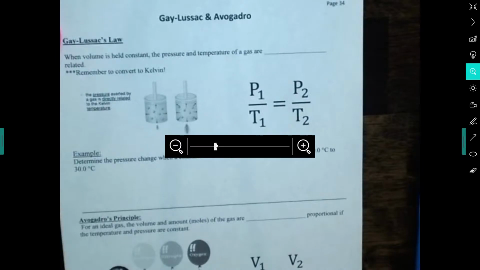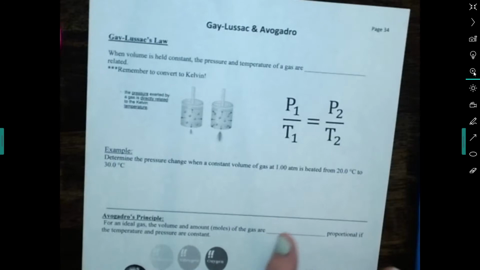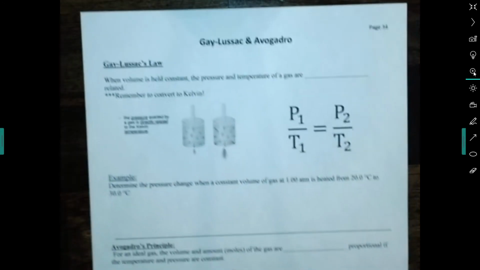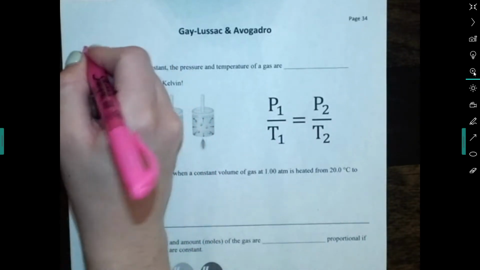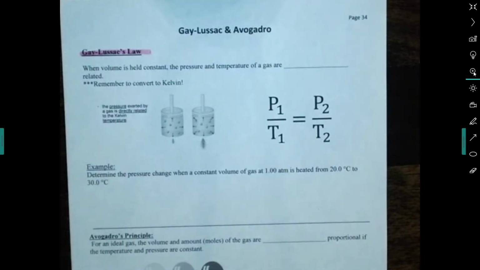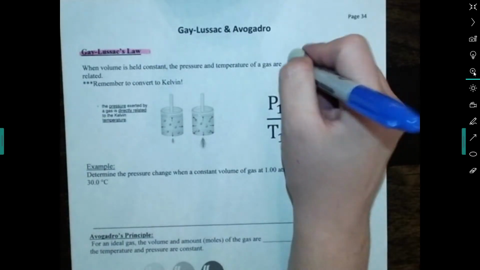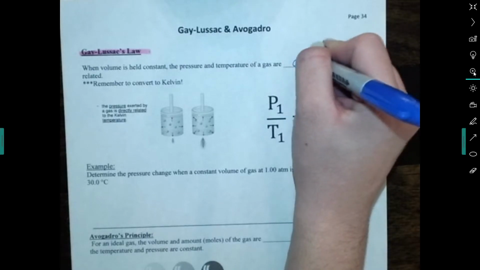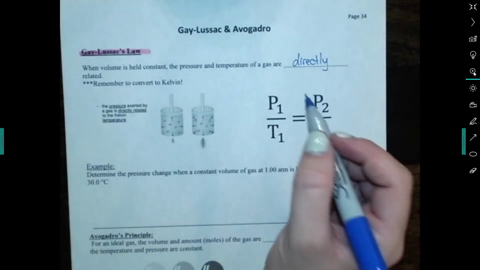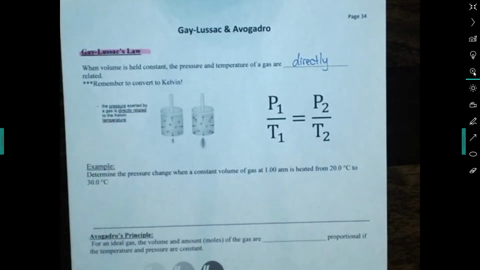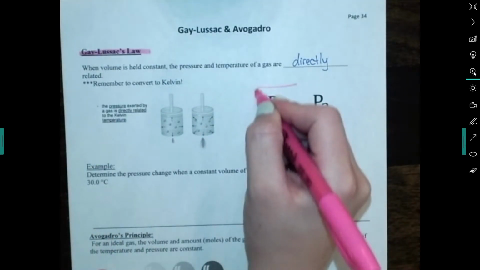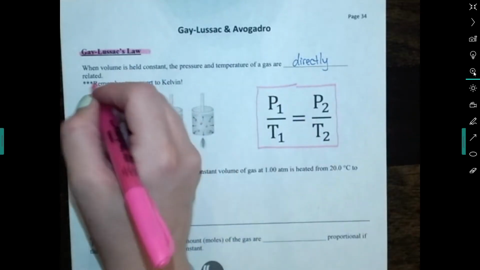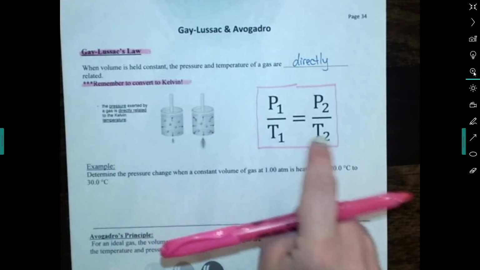Okay, first guy, Gay-Lussac. What did he come up with? He came up with the one that has to do with pressure and temperature. So when volume is held constant, the pressure and temperature of a gas are directly related. We talked about this on Monday or Tuesday, whenever day one was. They're directly related, so remember to convert to Kelvin. Whenever we have temperature in a gas law equation, we always want to convert to Kelvin. Only Kelvin is allowed to plug in.